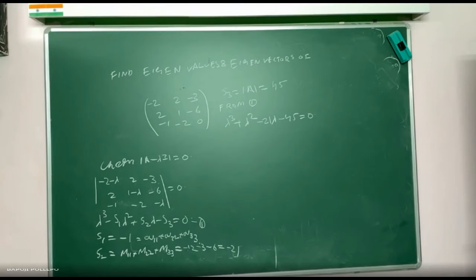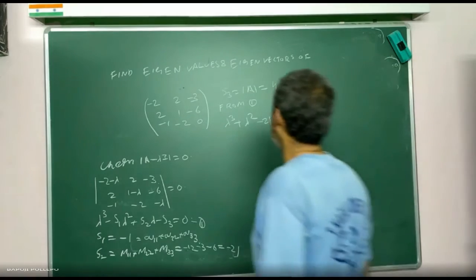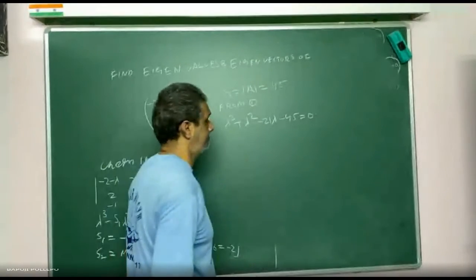Lambda is equal to minus 3. What are you getting? Minus 3 cube is minus 27.